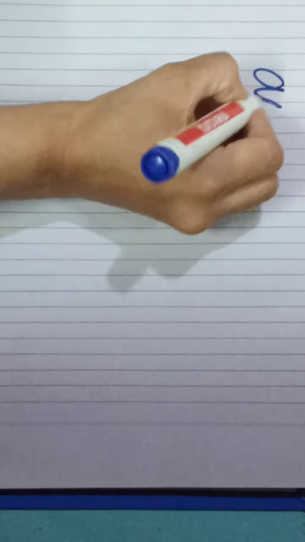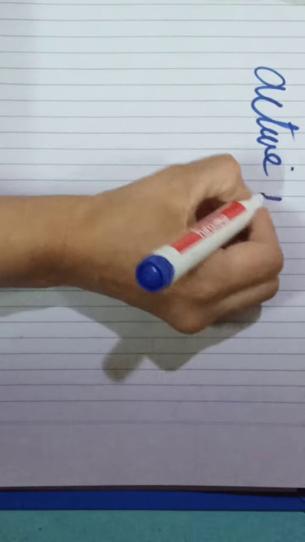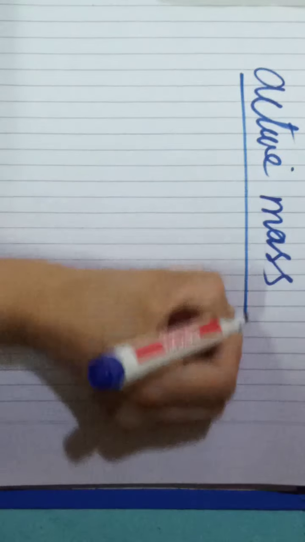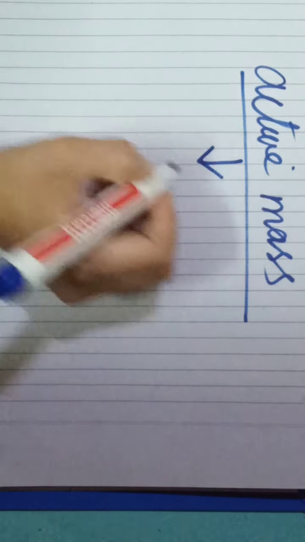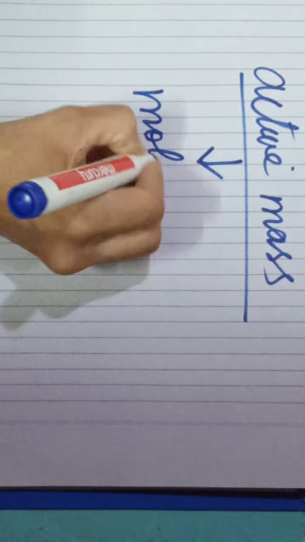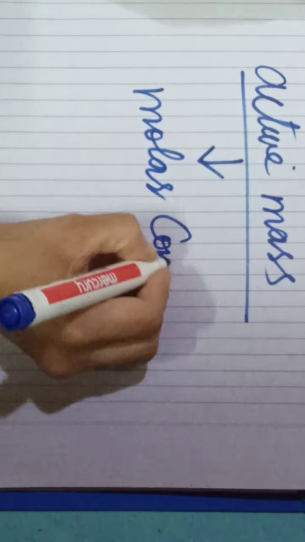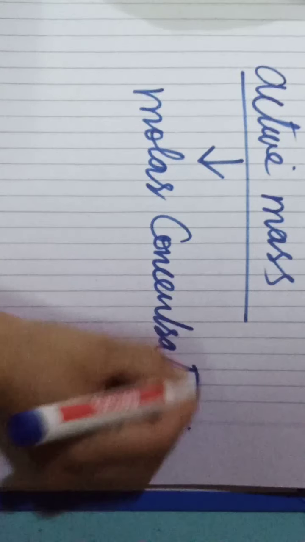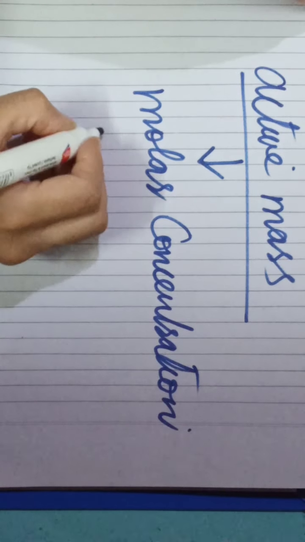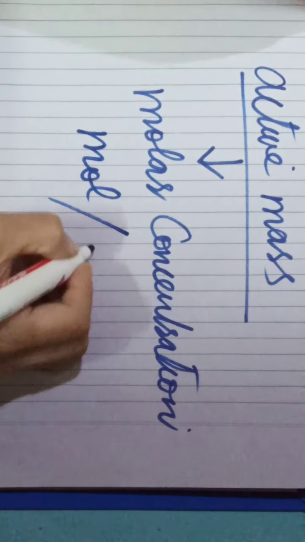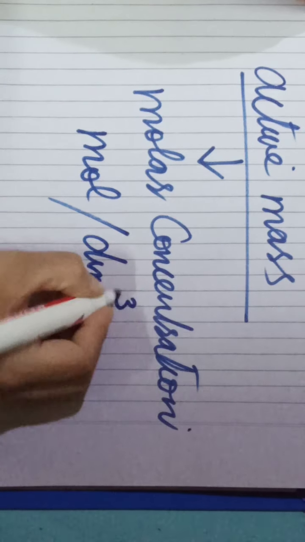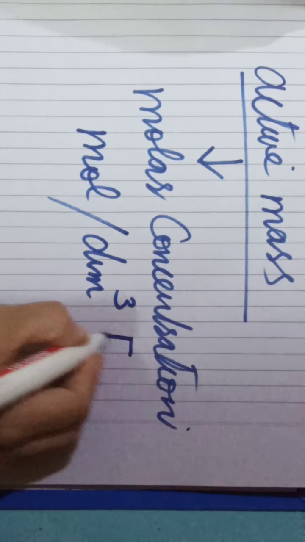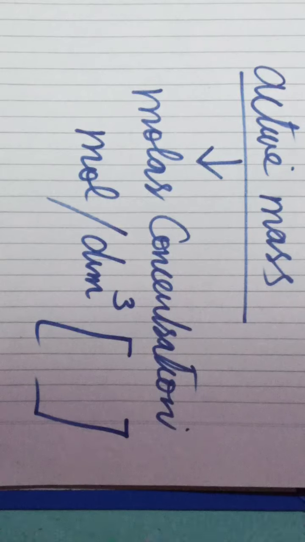Active mass is actually the molar concentration of a substance, in mole per decimeter cube, and it is always expressed in square brackets.